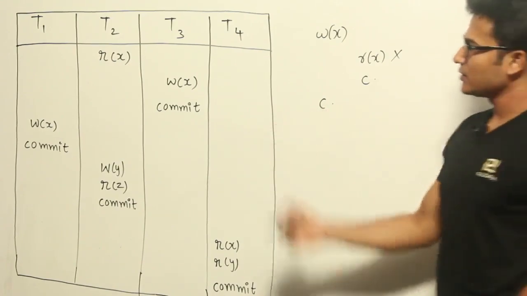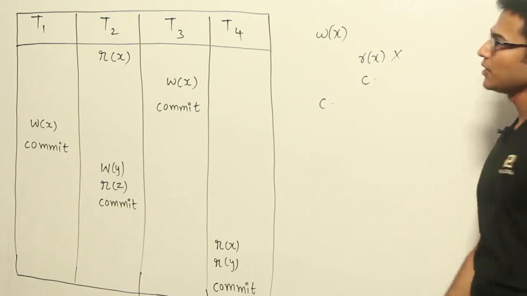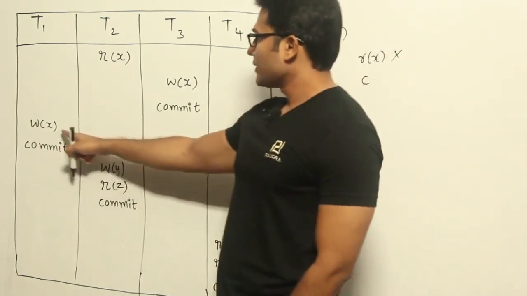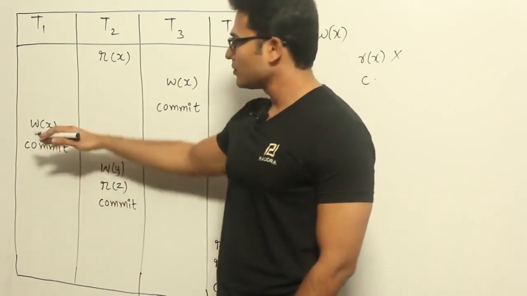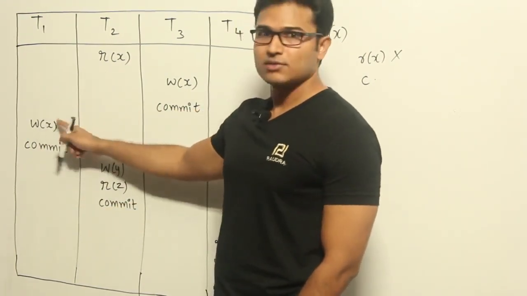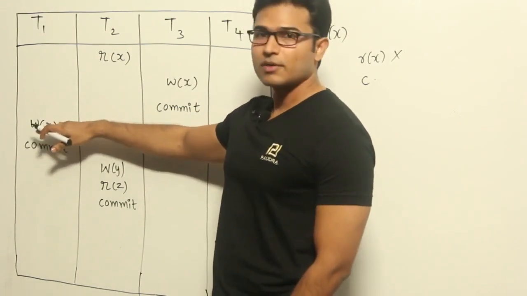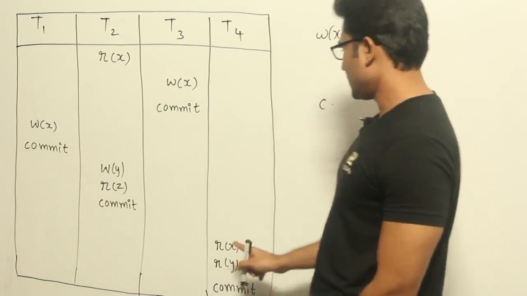But if you look at this, let's see who is writing and who is reading from them, then we can understand it. Now if you see this, x value is being written here, and who is reading from this write? From this write means it should be below this. This is not reading from this, so you should think about who is reading from this write. So if you look at this, reading is here.